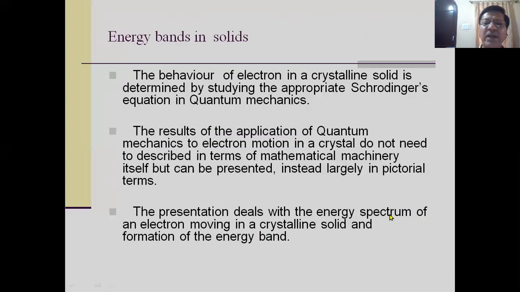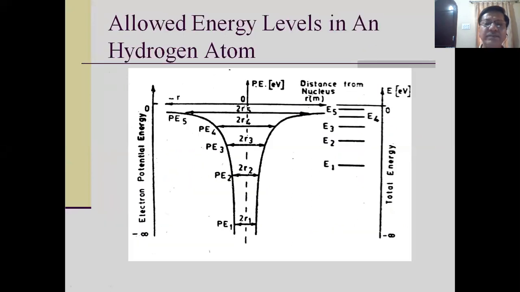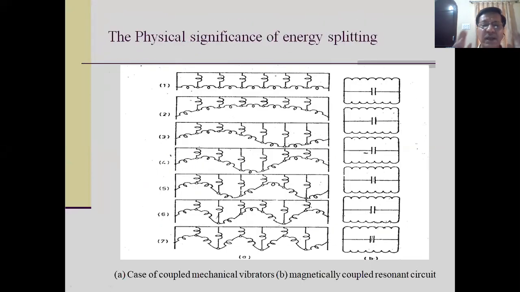The example you can understand with the help of mechanical vibrators. There are 6 mechanical vibrators. This is vibrator number 1, vibrator number 2, vibrator number 3, vibrator number 4, vibrator number 5, and vibrator number 6. It's a mechanical vibrator, so you have a spring connected to a small ball here, and they are identical.